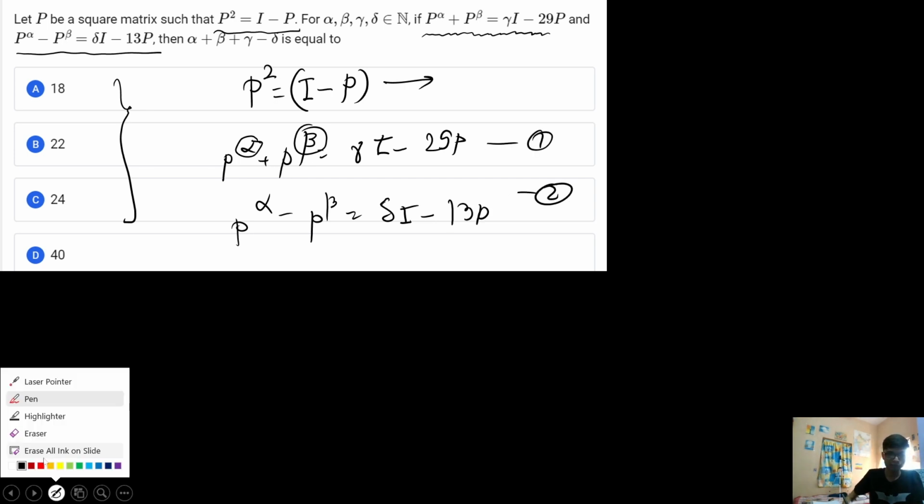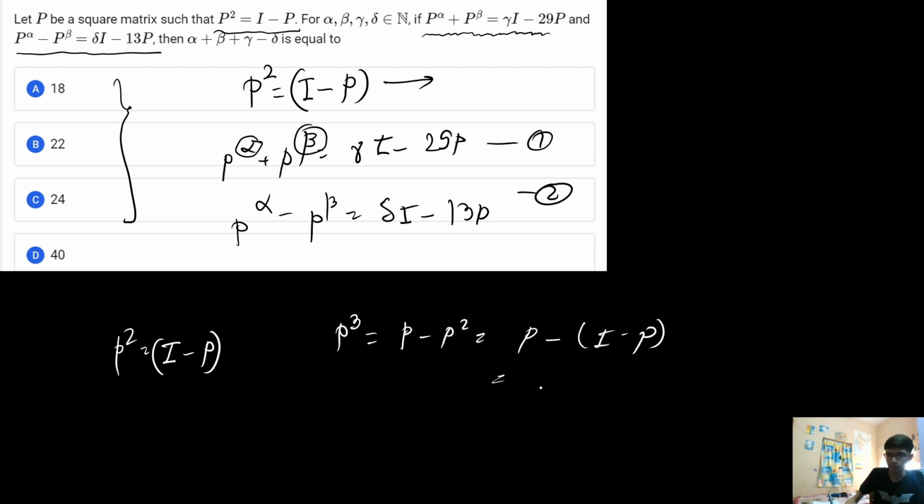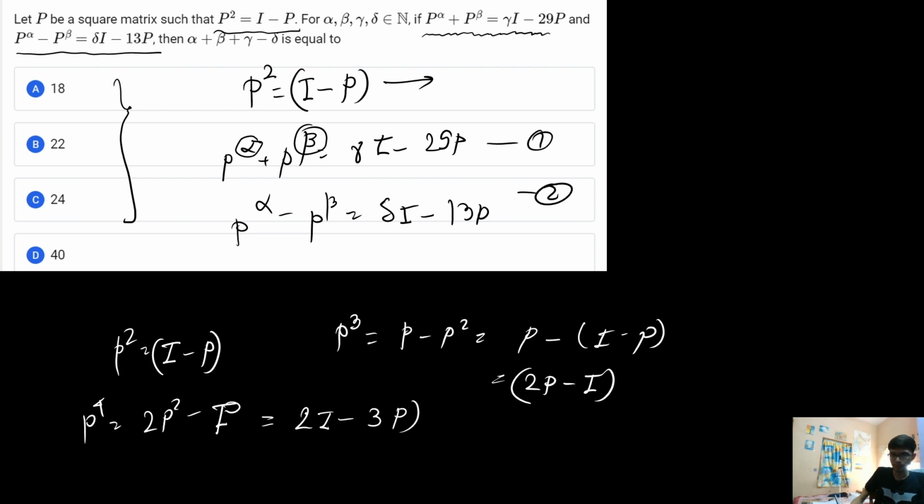Now let us solve by taking higher powers. p square is equal to identity matrix minus p, which is given. If I multiply it by p, that is p cube, it is basically p minus p square. Now the value of p square is already given, that is identity matrix minus p. So from here I will get the value as 2 times p minus identity matrix. Now similarly if I compute the result for p to the power 4, I will get 2 p square minus p, which is equal to 2 times identity matrix minus 3 times p matrix.